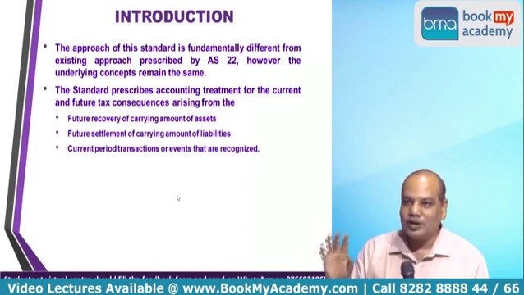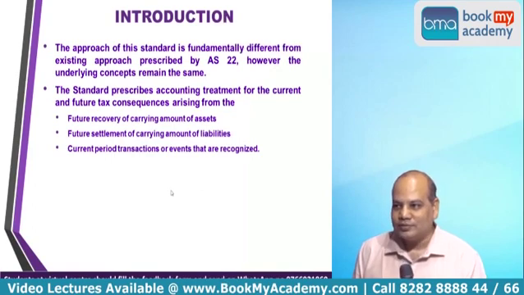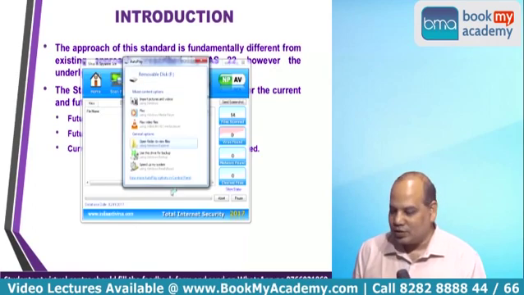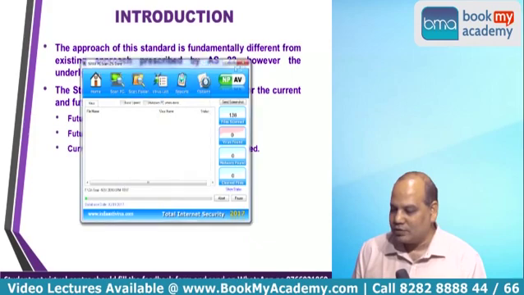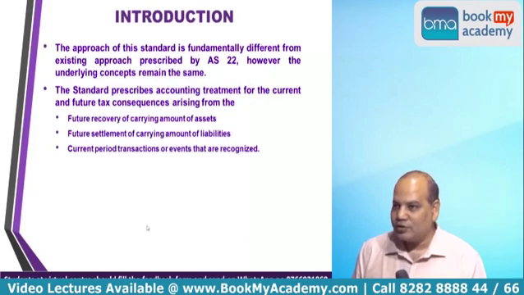Accounting of income tax in the books. And more importantly, the focus would be on calculation of deferred tax. There are two types of taxation that we have to calculate here: deferred tax and current tax. Current tax is what is paid to the government. In your office, that ITR that you calculate, tax, finally, after all adjustments, deductions, exemptions, that is current tax.